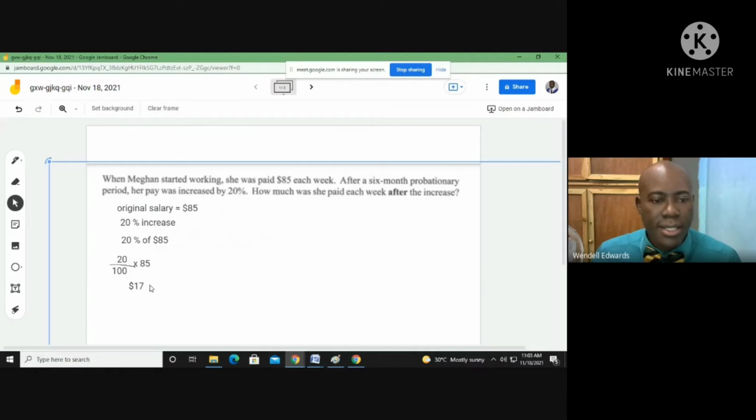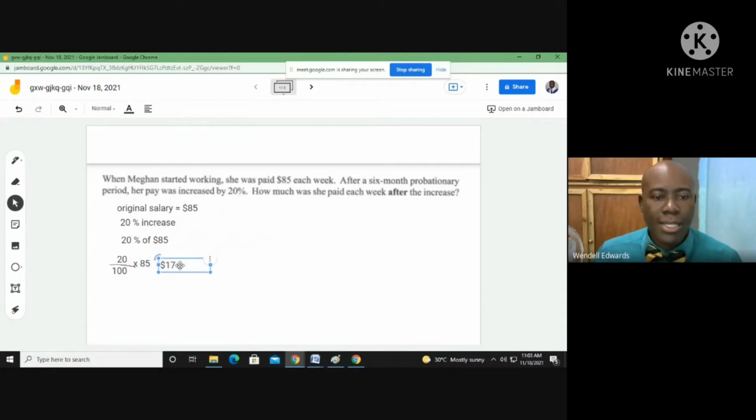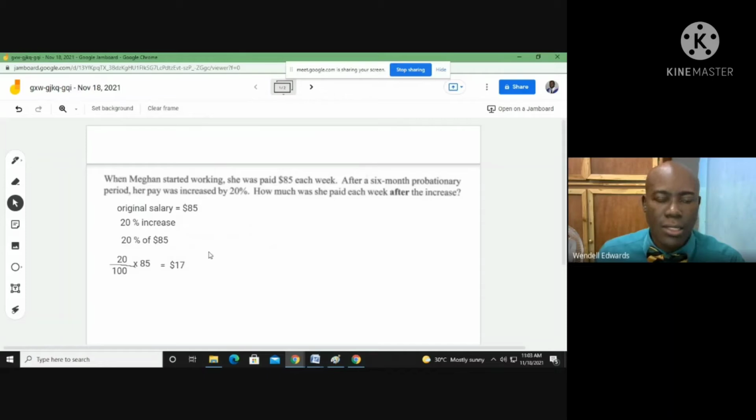So what is this $17 that we're talking about? It simply means that her pay was increased by $17. But they don't want the increase. They want to know how much money she's going to be earning now that she got that increase.